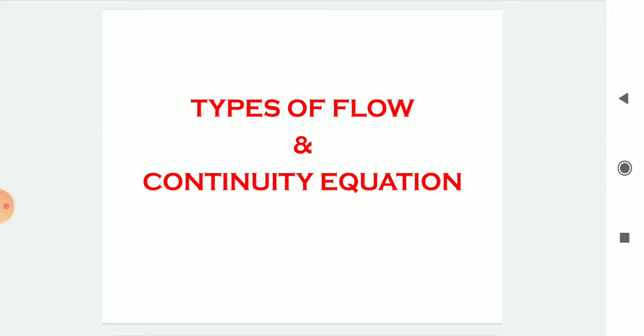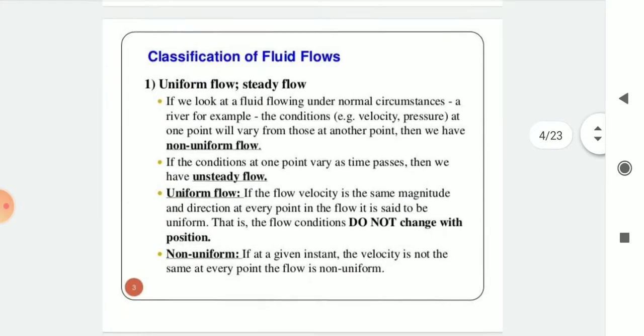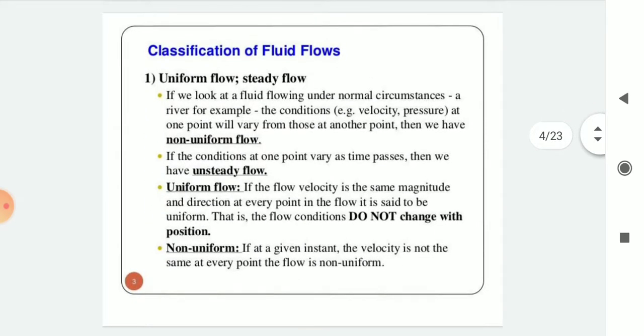So, we already know about the different types of flows. What are the types of fluid flows? First, steady and unsteady flow. Second, uniform and non-uniform flow. Third, laminar and turbulent flow. Compressible and incompressible flow. Rotational and irrotational flow. 1, 2 and 3 dimensional flows. These are the types of fluid flows. And we will also discuss about the continuity equation. So let's start with the different types of flows or classification of fluid flows.